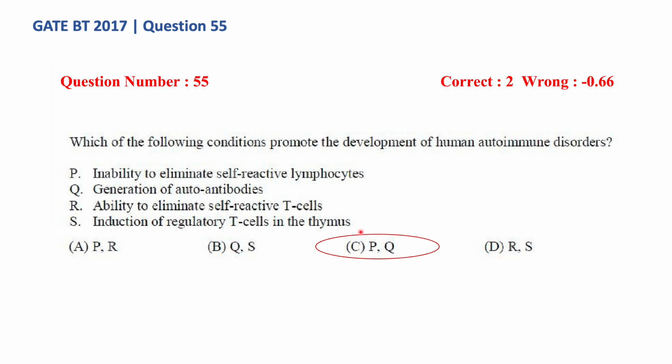When these immature T cells recognize the self-antigens, either autoimmunity arises or they could be differentiated further into regulatory T cells. These regulatory T cells do not recognize self-antigens, so this does not lead to autoimmune disorders. So these two are not the answers to the question. Options P and Q are the answers to this question. Thank you.